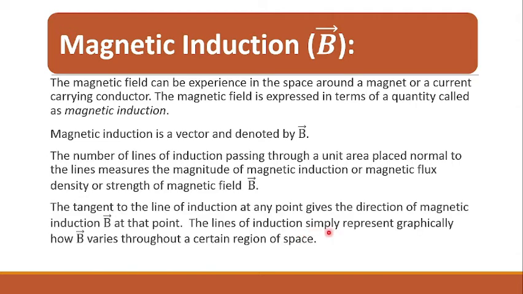The tangent to the line of induction at any point gives the direction of magnetic induction B vector at that point. The lines of induction simply represent graphically how B vector varies throughout a certain region of space.